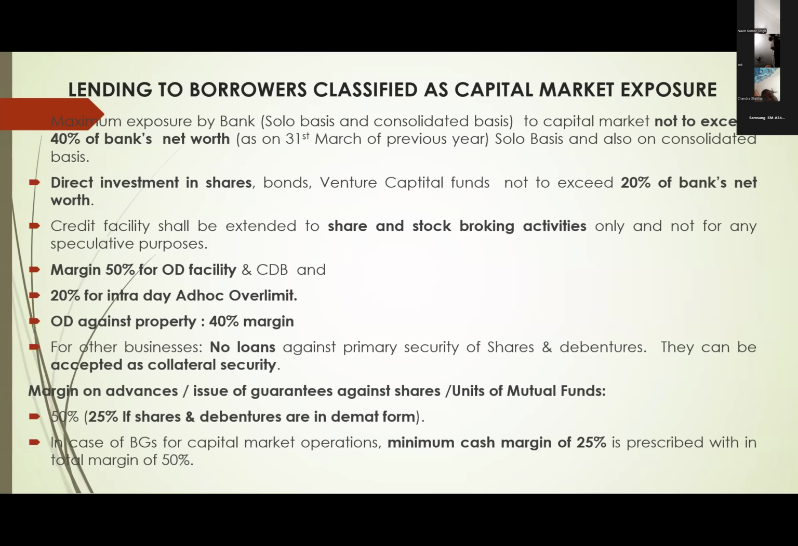Next, margin on advances. Normally against shares, what is the margin we will prescribe? 50%. Suppose if shares are in demat form, 25% margin we will prescribe. And in case of bank guarantees for capital market operations, there also margin is 50%. Out of 50% margin, at least 25% margin should be in the form of cash. Cash means either cash deposits. Remaining 50%, they may give in other form. Right?